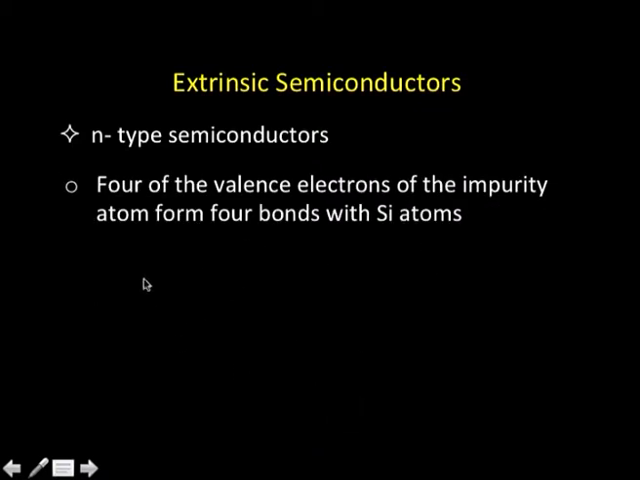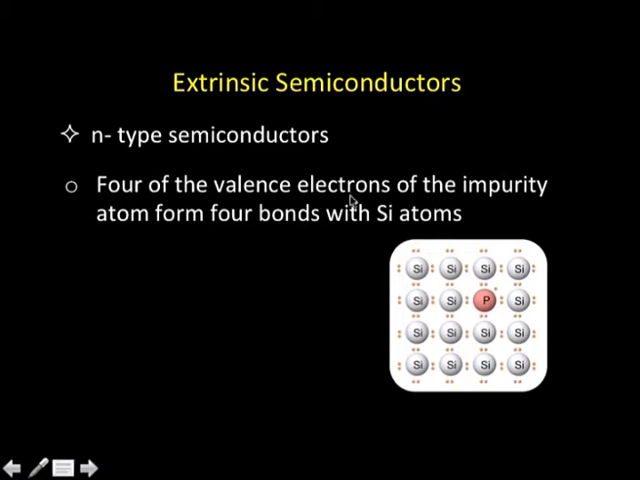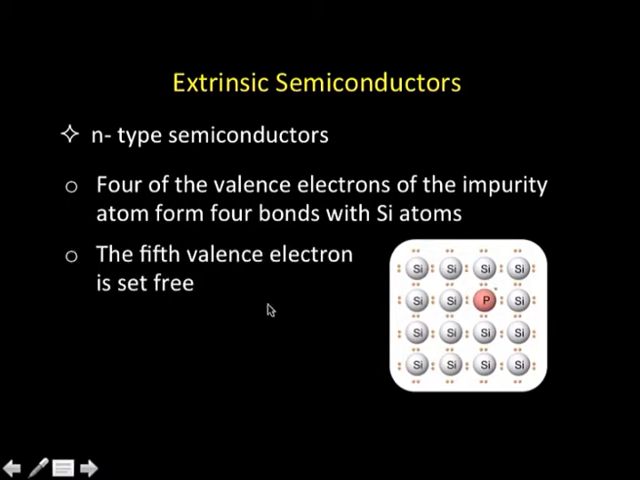Now, what happens is, 4 of the valence electrons of the impurity form 4 bonds with the silicon atoms. Because this phosphorus has 5 electrons, it will form 4 bonds there, 1, 2, 3, 4. It forms 4 bonds with the 4 neighboring silicon atoms. And the 5th electron, this one here, remains free on the phosphorus atom.